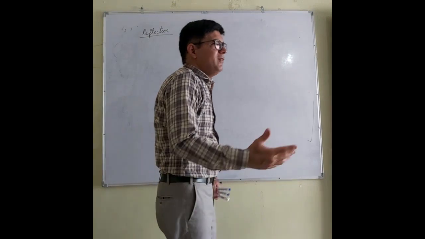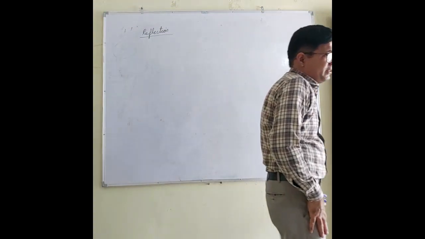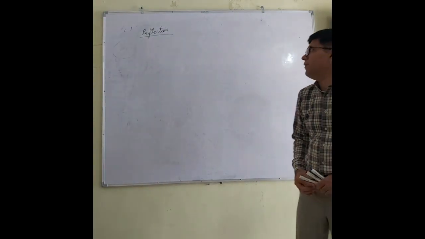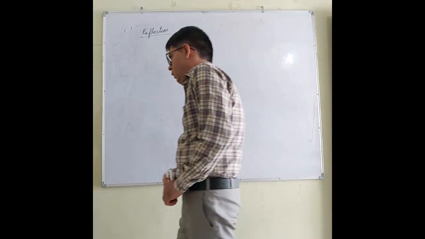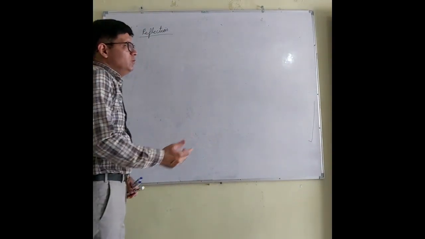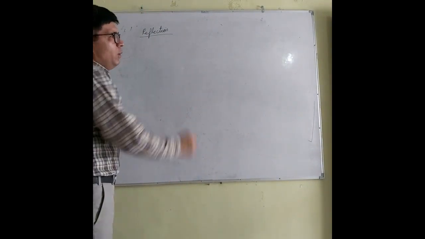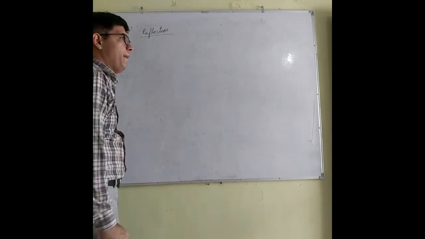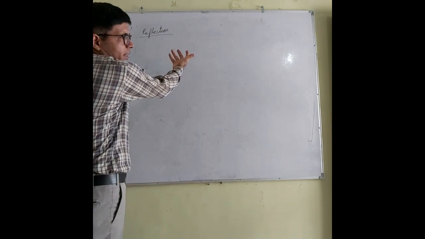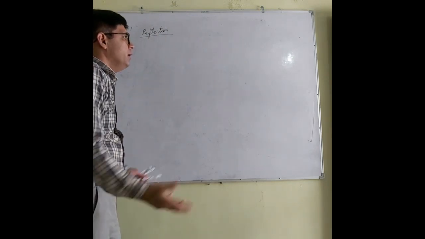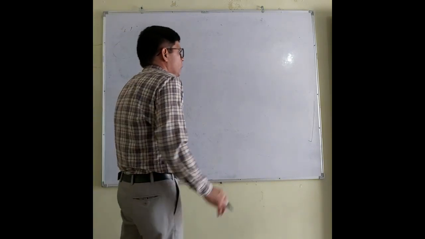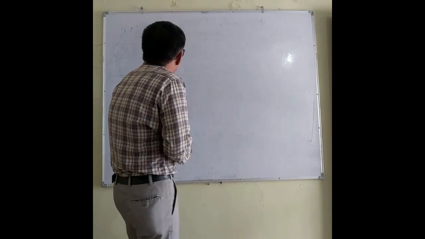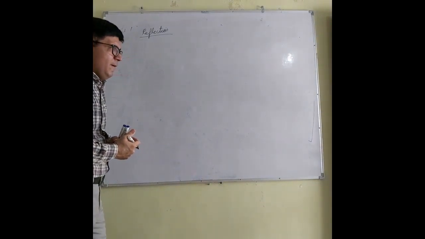So what is the meaning of the term reflection? Let me explain the term reflection. Sometimes you throw a ball, it bounces back. The ball has gone there, it came back.